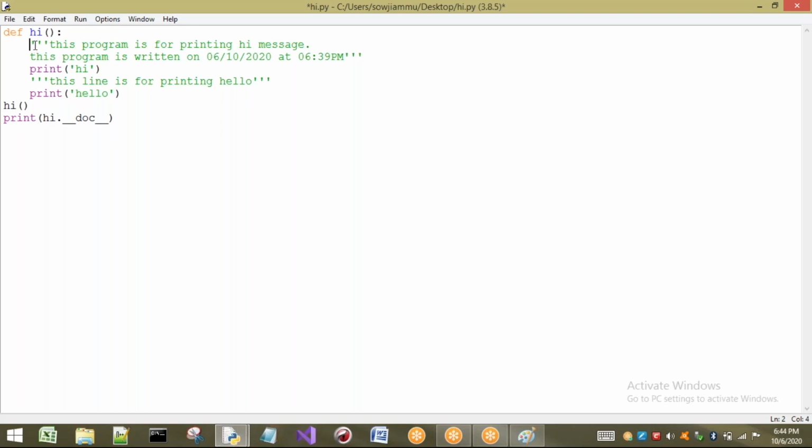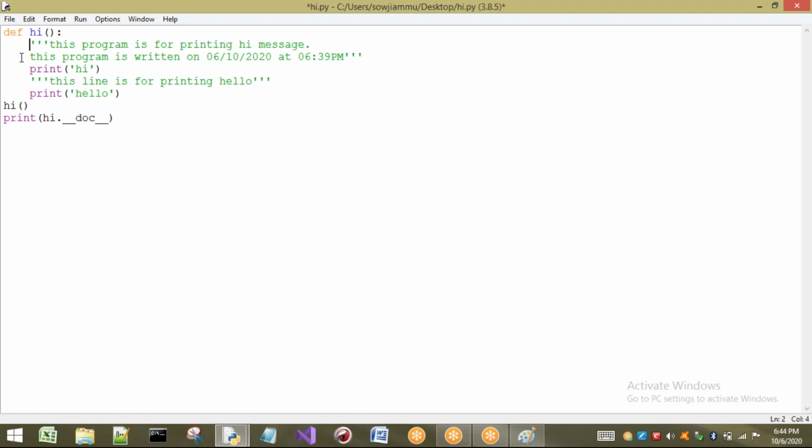Indentation. So now why is indentation compulsory here? The reason is I want to write some steps. These are all the steps I want to write under this hi. So how can it identify? Whatever the tab spaces are there, up to that last indented line, it is going to consider all those statements as belonging to this hi.